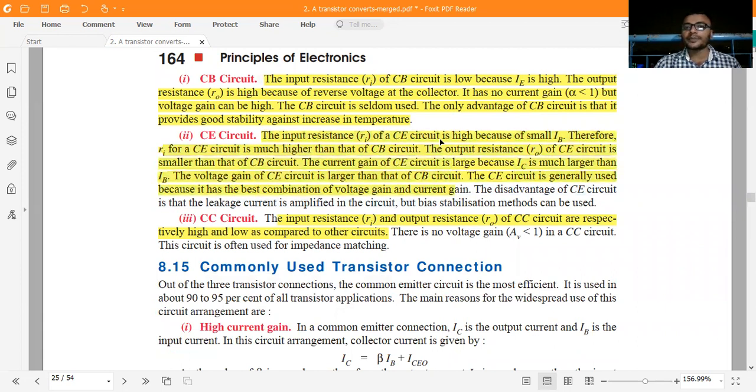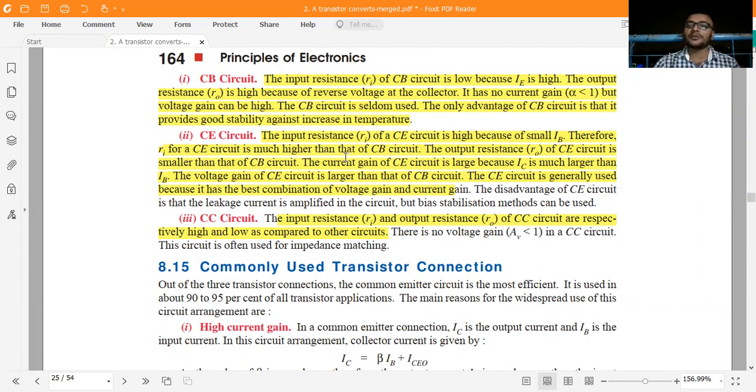The input impedance of the CE circuit is high because of a small IB, and therefore much higher than the CB circuit. The output resistance of CE is smaller than the CB circuit. The current gain of the CE circuit is large because IC is much larger than IB. The voltage gain of CE is larger than the CB circuit. The CE circuit is generally used for the best combination of voltage gain and current gain. This is very useful.